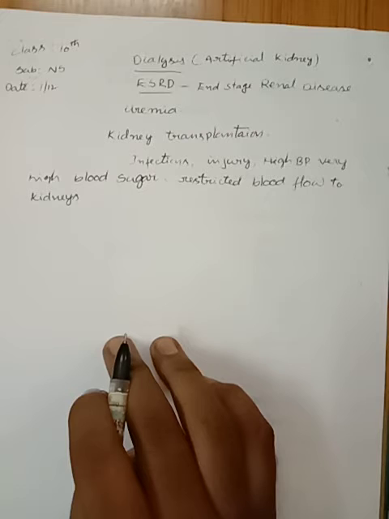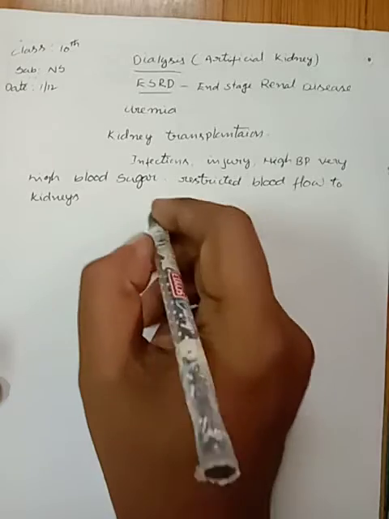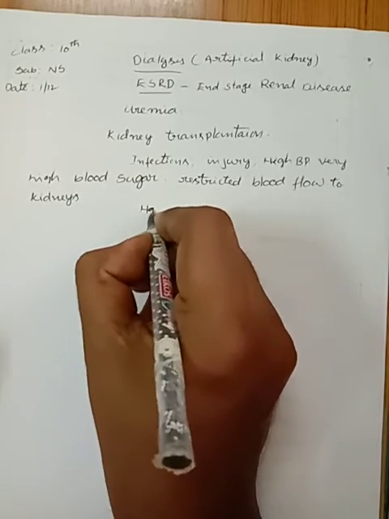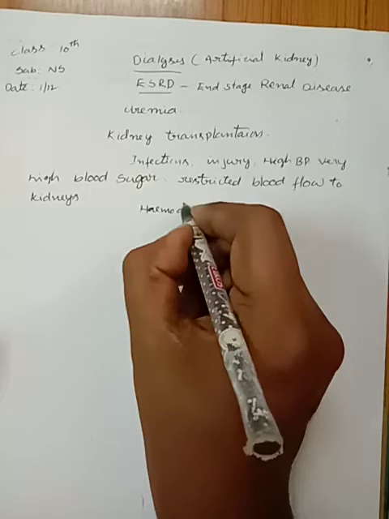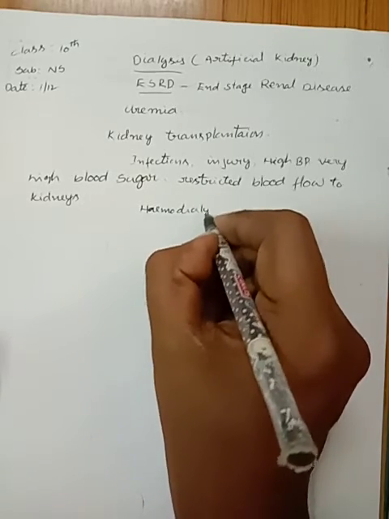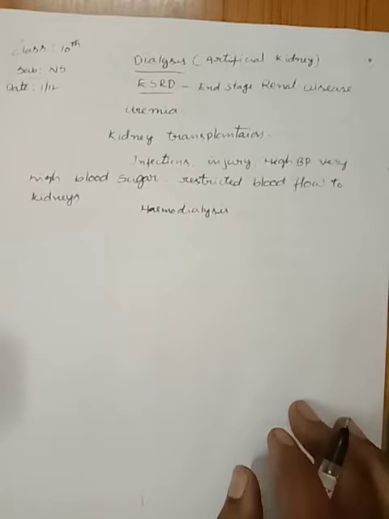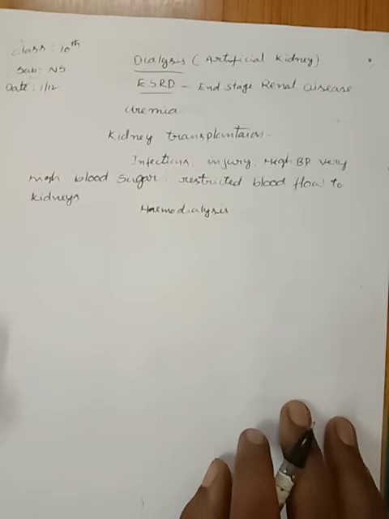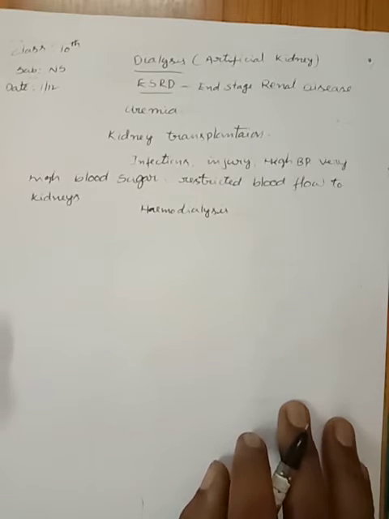This process is called hemodialysis. What is meant by hemodialysis? Hemodialysis means a dialysis machine is used to filter the blood of a person when both kidneys are damaged.